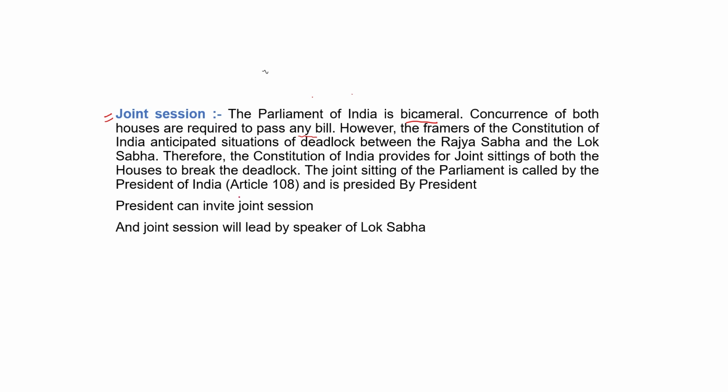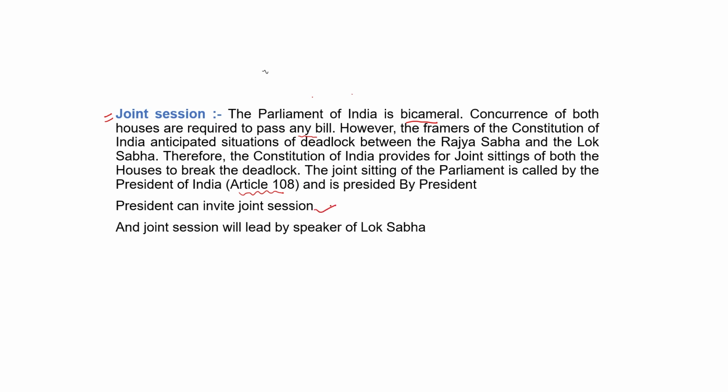The president has the power to invite a joint session under Article 108. Only the president can invite a joint session in the parliament. Clear? The joint session is when both the houses combine. This is known as joint session. The president can invite the joint session.